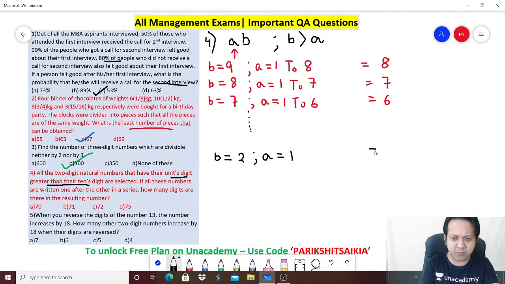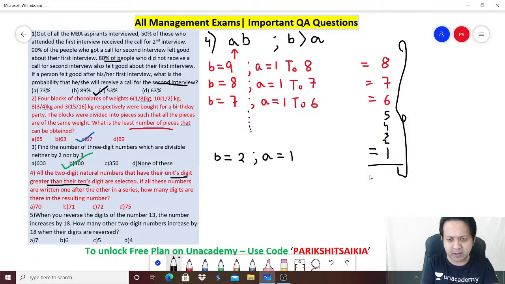So here is just one possibility. It's just about adding up these numbers: 5, 4, 3, 2, 1. So how many possibilities can you add up, 1 to 8? How many possibilities? 3, 6, 10, 15, 21, 28, 36. So the number is 36, right? 36 such numbers exist.